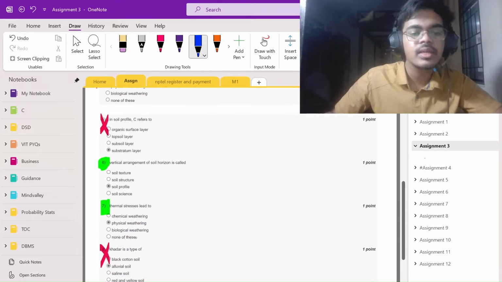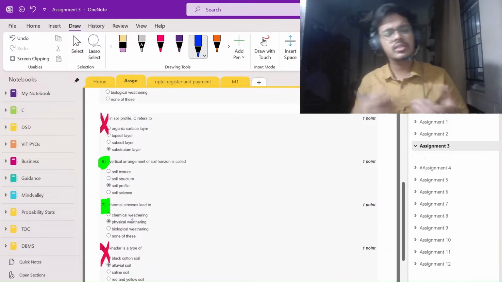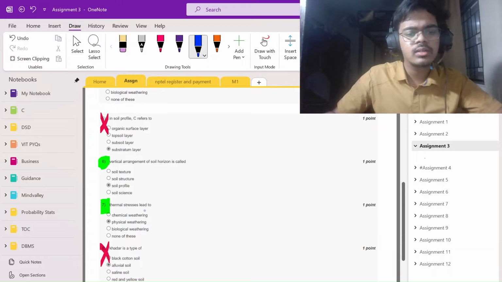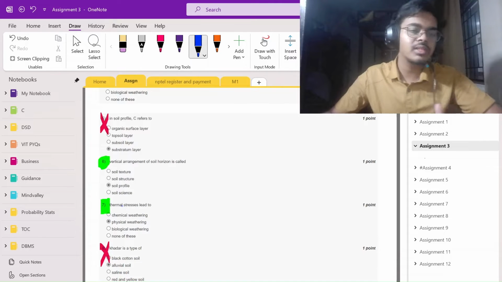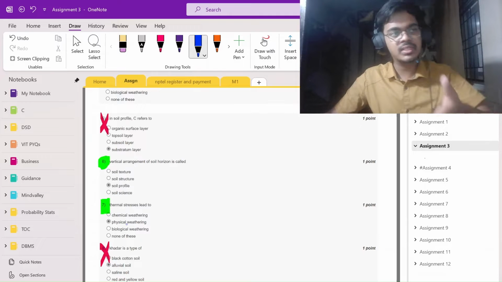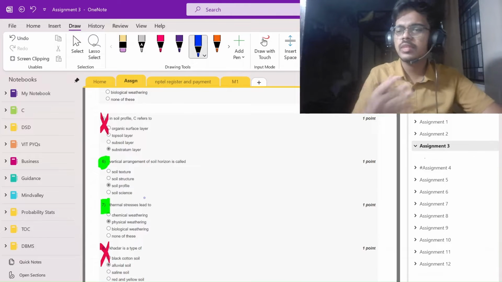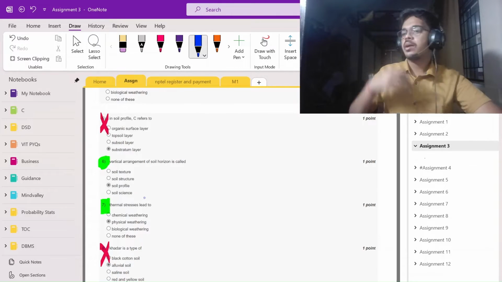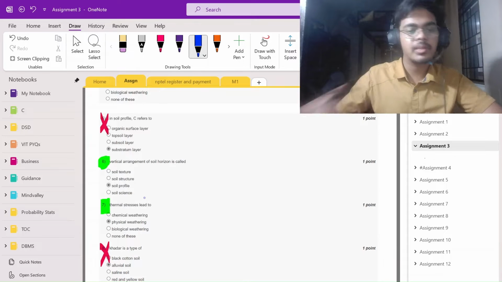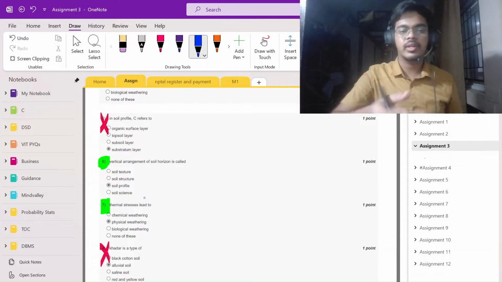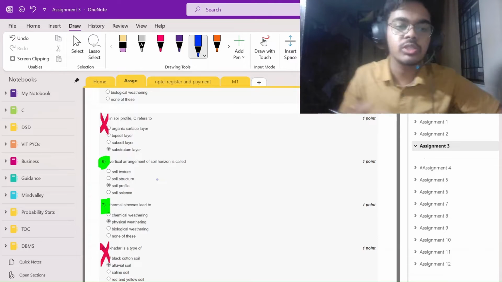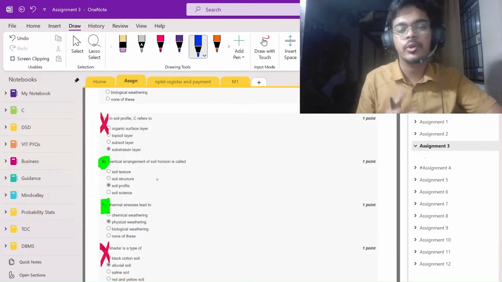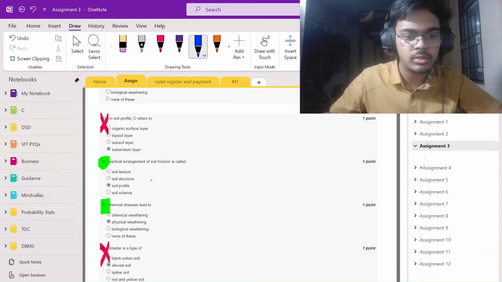Physical weathering, you can go for the formal definition. Any physical changes going on. Weathering means something kind of erosion. You can say it's not perfectly correct. It's just a mnemonic, and I don't know if it's correct or not, but you can remember. Okay, so this is the logic which I gave myself to remember all those questions. 105 out of 120 easily in half an hour or so, 1 hour.